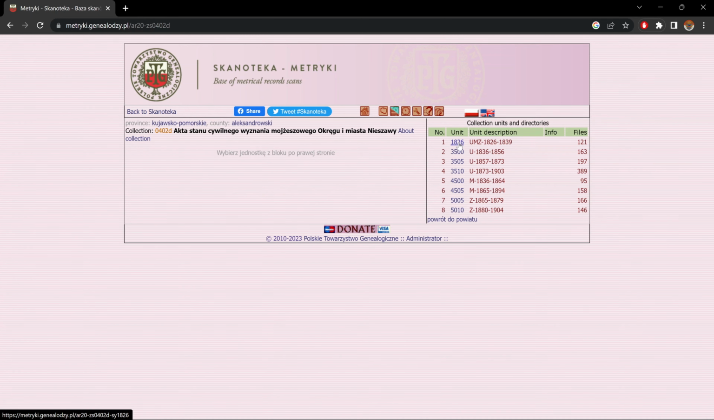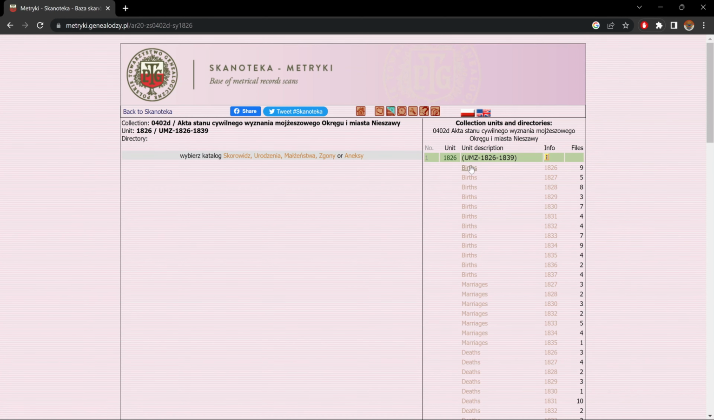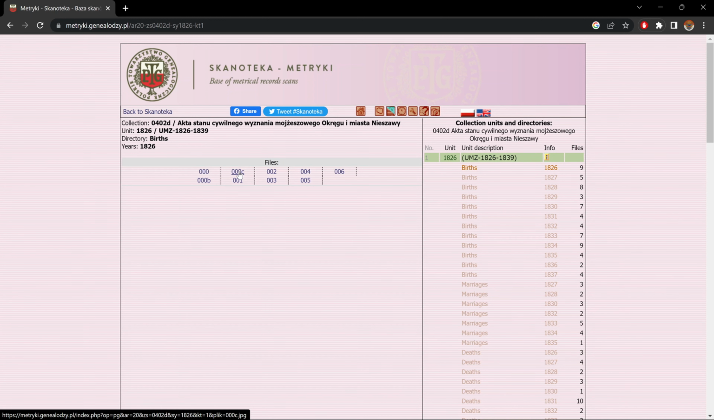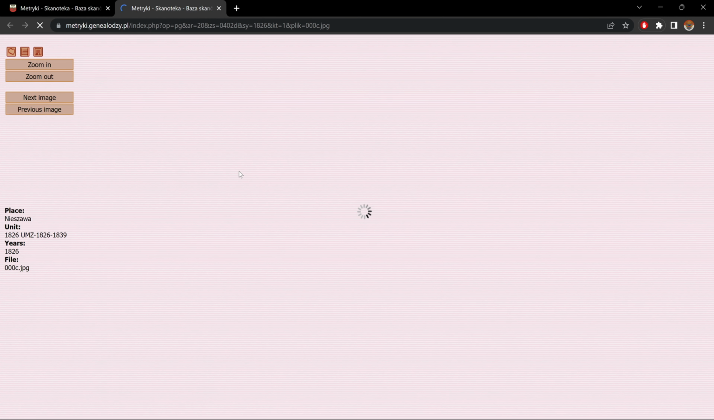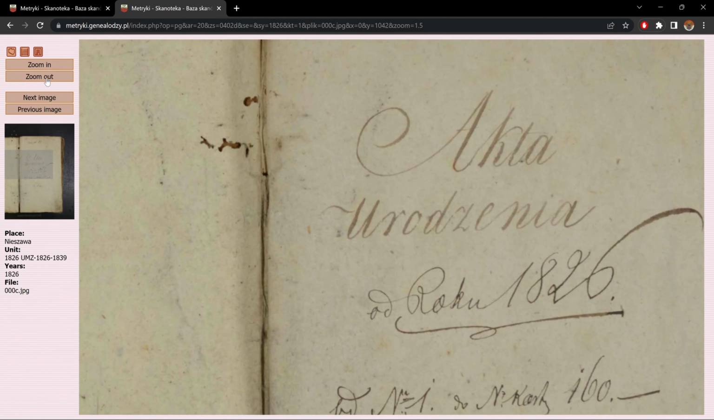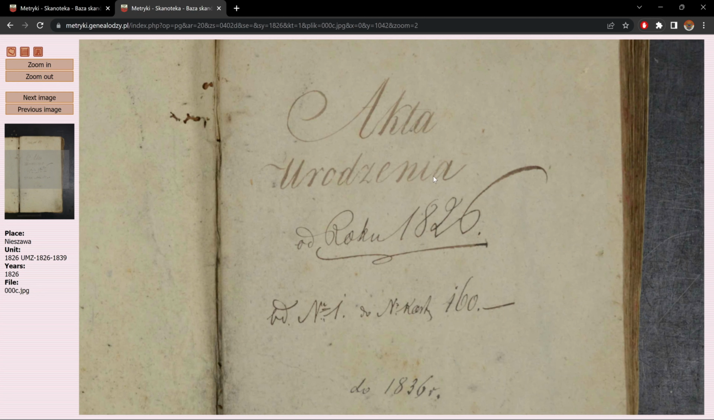And if we go to the first one, 1826, births, again, we have our file numbers here. Notice that sometimes you'll have 0 or 00A or something like that. Those are usually like the first page containing the information. Let's look at one of these, for example. It shows you kind of like a title page. So if we zoom out, here we have births for the year 1826 and so on.